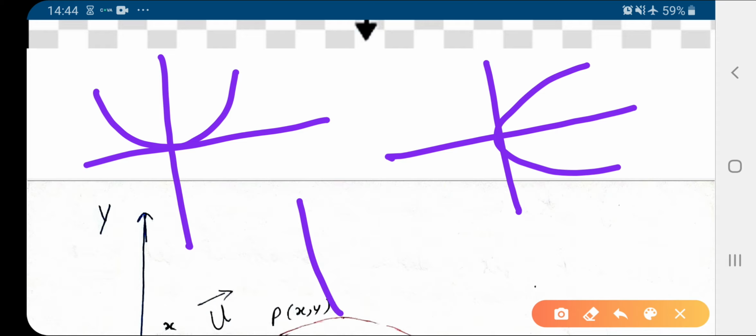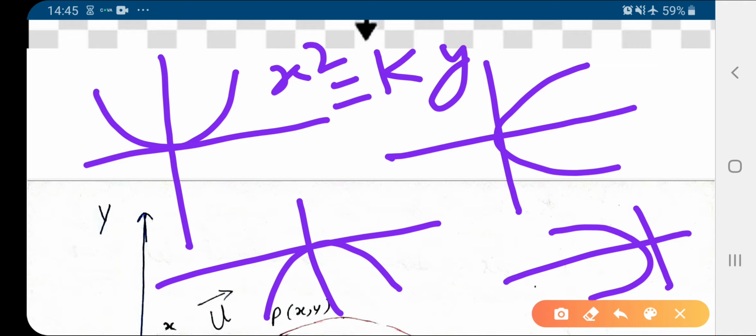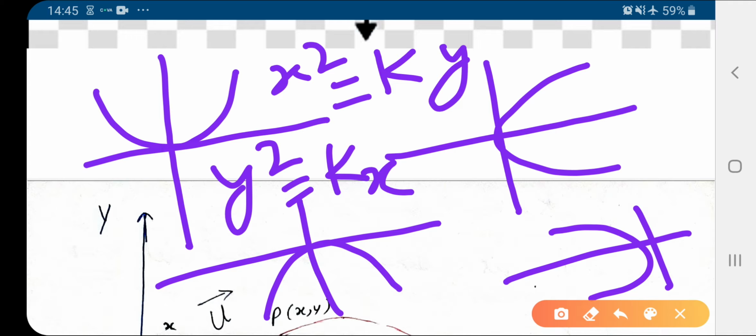So this new type of curve is called parabola. So the path followed by the projectile is a parabola, and its equation is like x square equal to some constant y, or y square equal to some constant x. So this is about parabola.